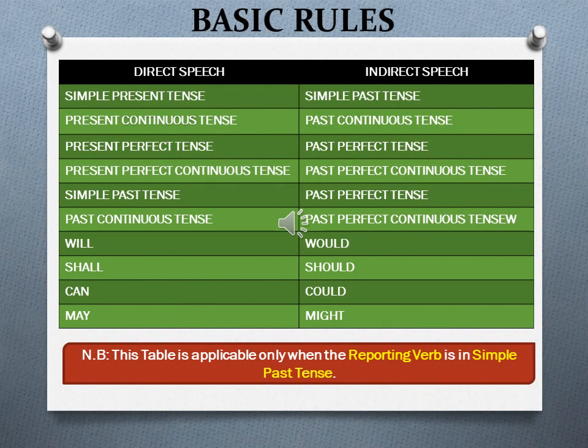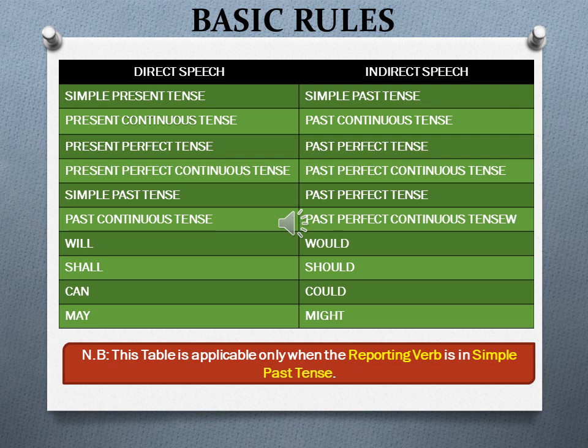As you can see in the screen, a table is given. This table will help you to convert one sentence given in direct speech to indirect speech. Generally when we have to convert one sentence from direct speech to indirect speech, we have to change the tense as well, and that is where you need this table. Don't worry, I'll send you this table in PDF format as well. Immediately after the video, you will be able to write it down from there. So you have to memorize this table.